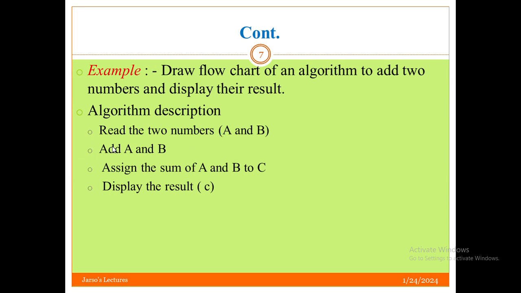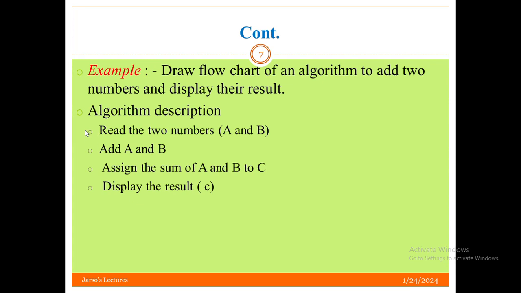This one is computation, adding them. Then the third one is assign the sum of those two numbers to the sum. Now here A is one number, B is another number, and C is the sum of them. The first step is inputting the numbers, taking the number from either the keyboard or assigning an initial value, entering or taking the input from outside. Then adding them, and then the third one is assigning their sum to C, and then displaying the result.